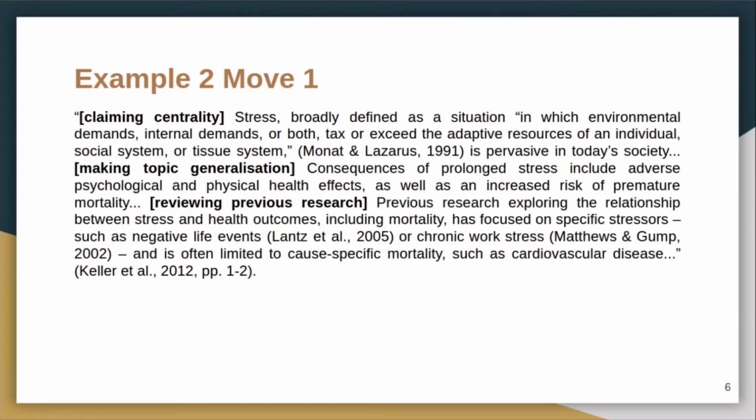The next example is from a paper about whether people who think stress negatively affects their health are more likely to have health problems due to stress. In Move 1, the authors start by claiming that the topic is important. They define stress and state that it is pervasive in today's society. Then they make the topic generalization about the consequences of stress for physical and mental health.